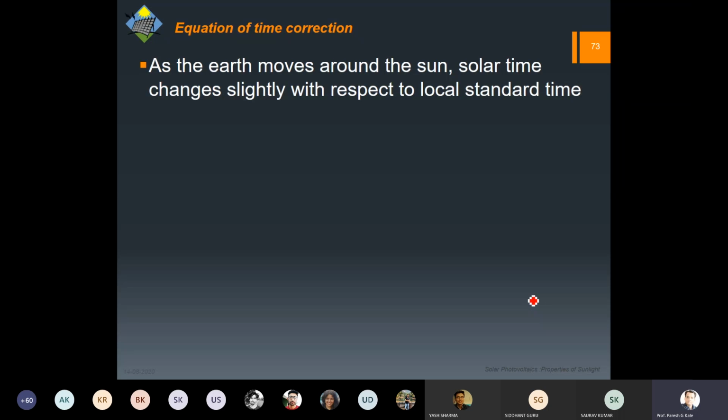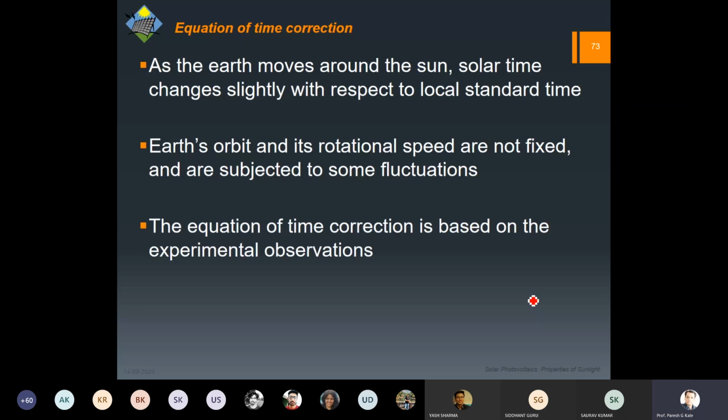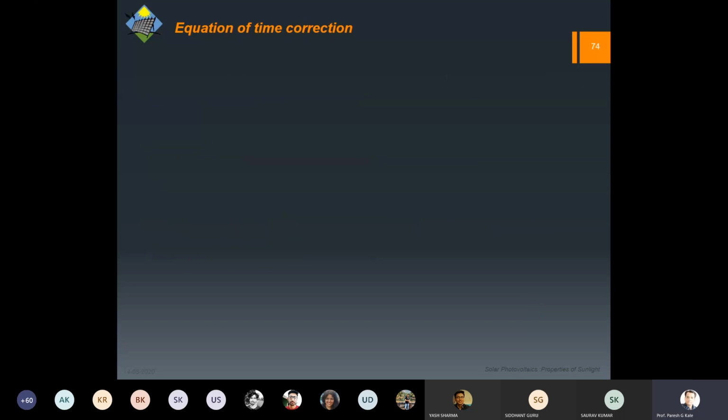So this equation of time correction comes into the picture because whenever the earth is moving around the sun, the solar time changes with respect to the local standard time. Also, the earth's orbit and rotational speed are not fixed when it is moving around, due to gravity and due to the nature of the orbit itself. So there are certain fluctuations, however, these fluctuations are constant over the years, and that's why this equation of time correction is introduced based on our historical observations.